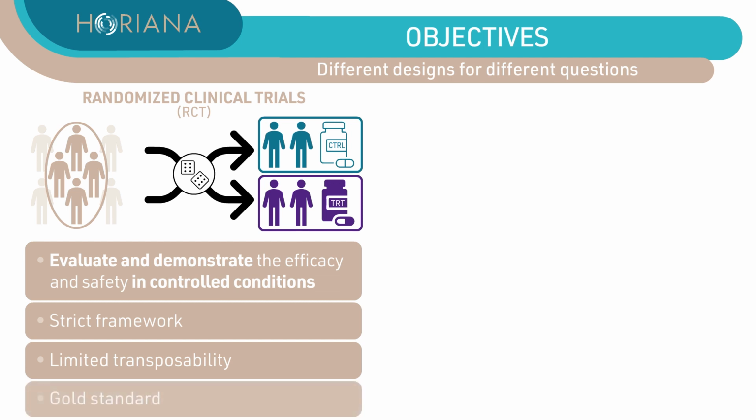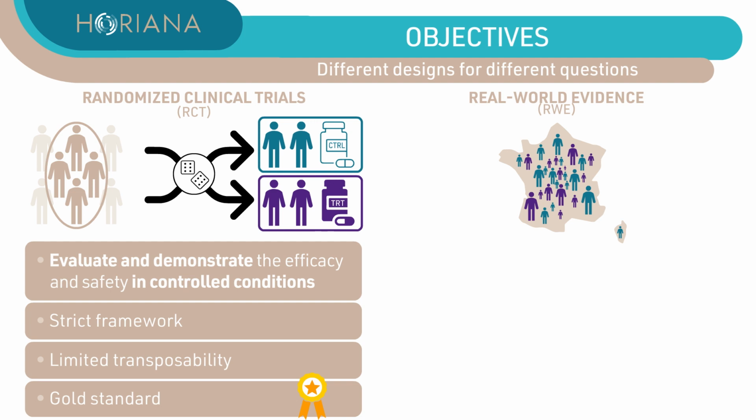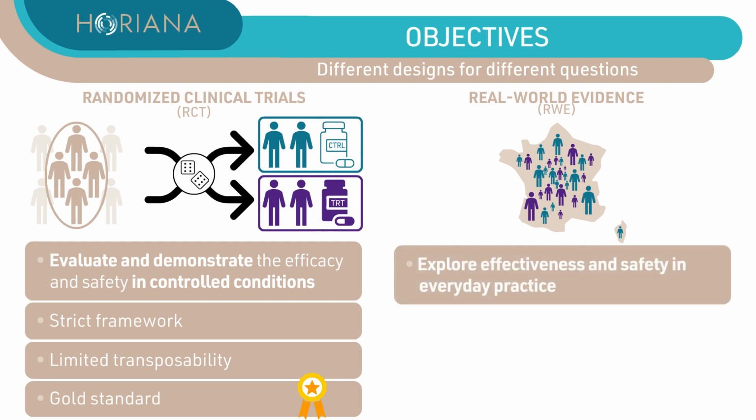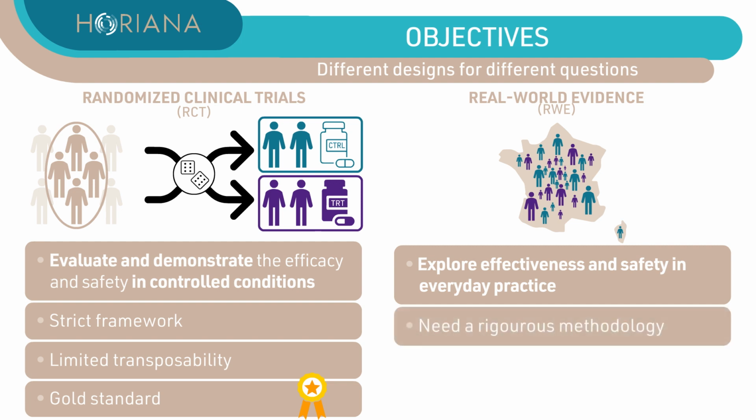They are the gold standard in terms of level of evidence and causality. The difference between the randomized groups can be attributed to the treatment. In addition, real-world evidence, known as RWE, which is based on observational data, may aim to explore effectiveness and safety in everyday practice. Although they may be subject to certain biases that must be limited by a rigorous methodology, they may reveal effects that cannot be detected in RCTs.